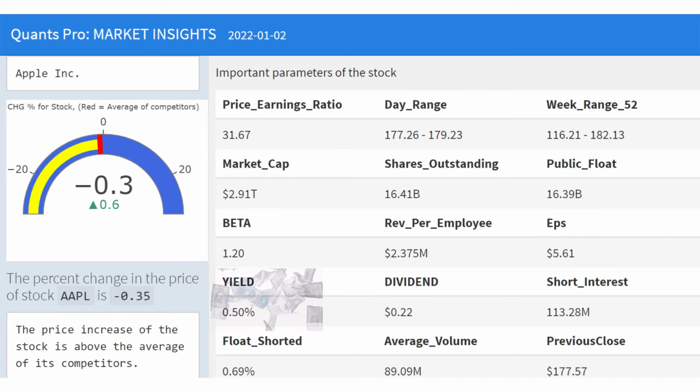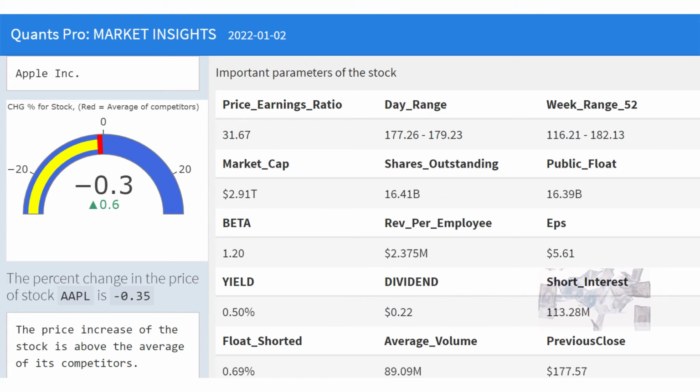Yield is a return measure for an investment over a set period of time, expressed as a percentage. Yield value alone does not make sense for the investment decision. Dividend value is the dividend payment to shareholders in stock rather than money. Dividend refers to a reward, cash or otherwise, that a company gives to its shareholders. Dividends can be issued in a variety of ways, whether in cash, stock, or any other form.